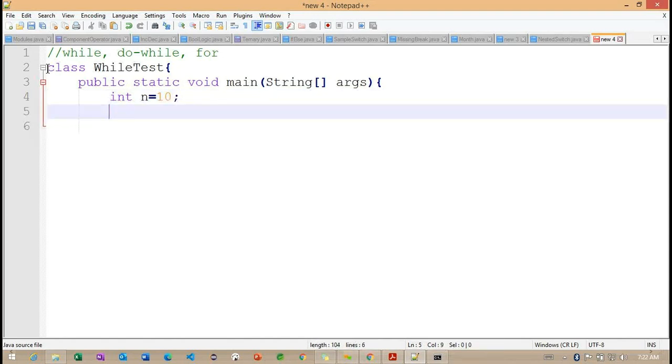Insert. Okay, int n is equal to 10 here. Now later, what I'm doing here, I'm defining the n value. So I'm defining a while loop here.